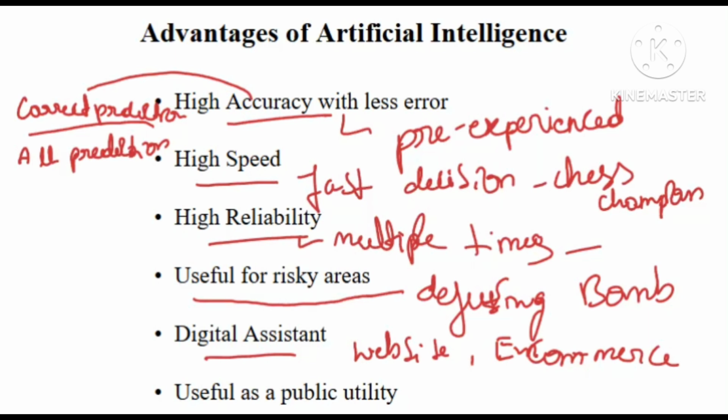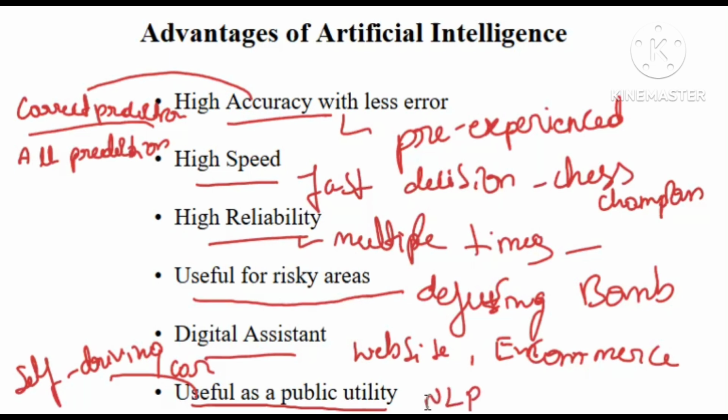We also have one more advantage, that it is useful as a public utility. For example, I will take self-driving cars. We can utilize AI machines for public utility, so that it makes our journey safer, right? Again, we can also utilize NLP, natural language processing, to communicate with people.